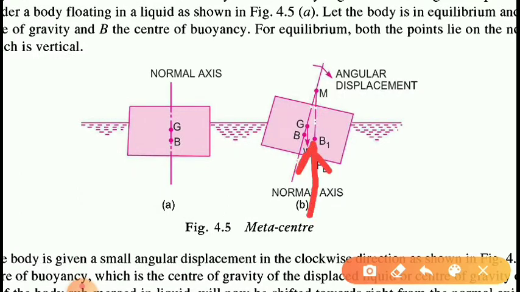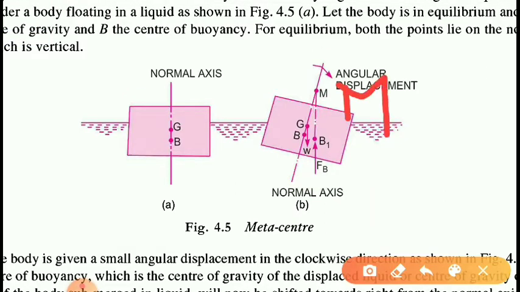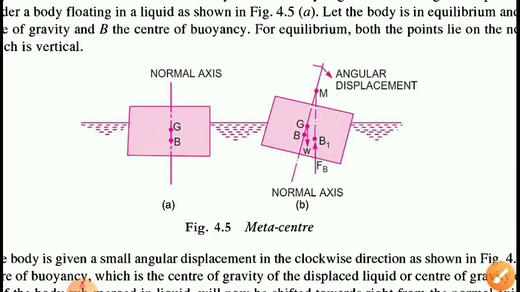So now the buoyant force will act through this point B1. If we draw it at this point, it will act in the vertical upward direction. If we draw a line, it will meet the normal axis at point M. At this point M, the body will oscillate through this angular displacement. It is called the metacenter.